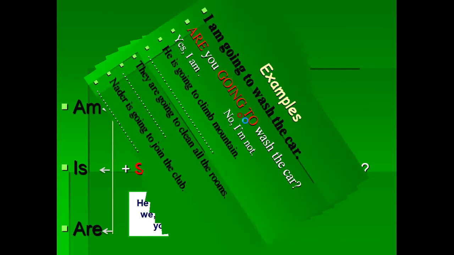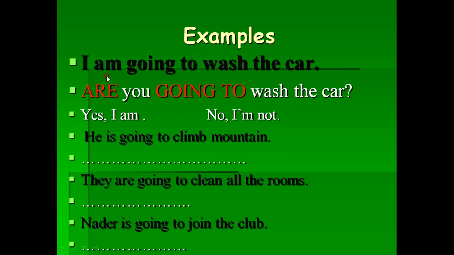Let's have examples. When I say I am going to wash the car, the verb here is wash, and this is affirmative sentence.